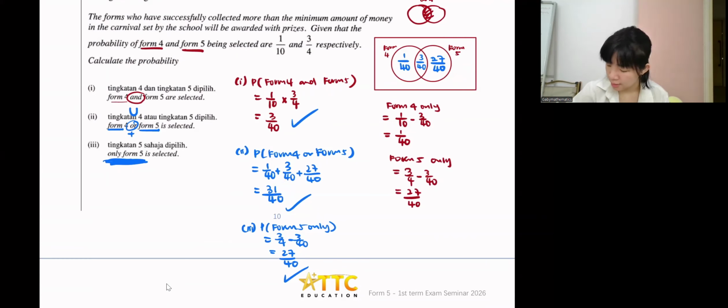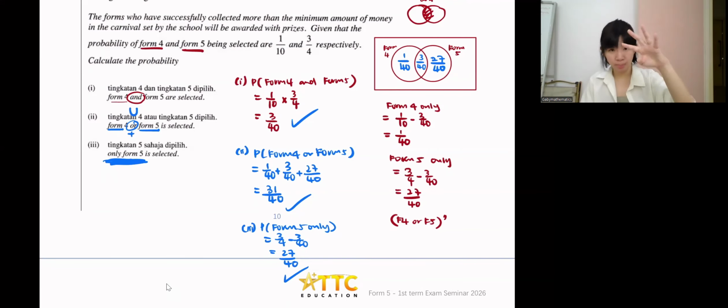If they say form 4 or form 5, comma. Okay, comma. So do you remember this comma? So comma means we don't want form 4, form 5, all the ones. Means the outside. How much?